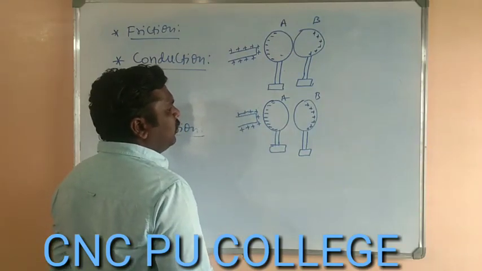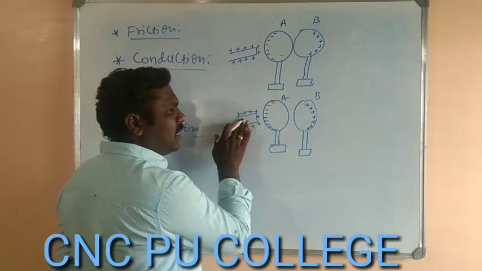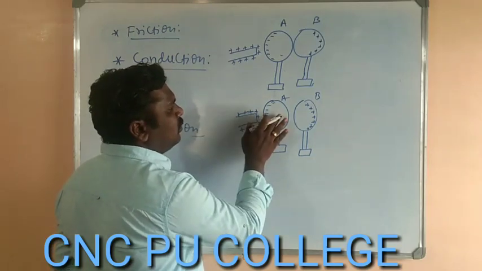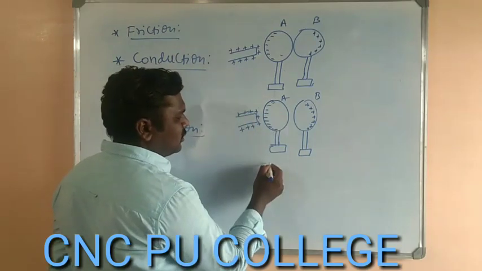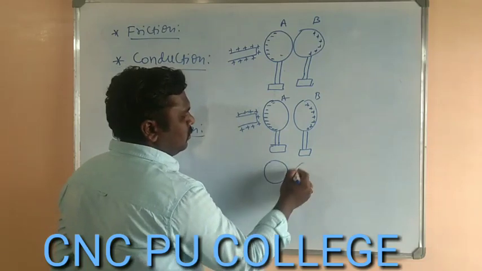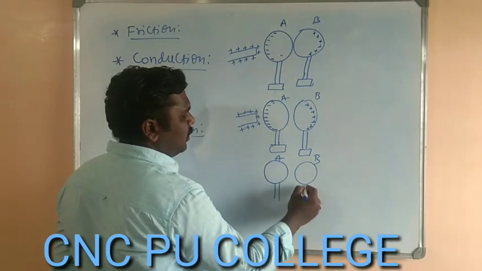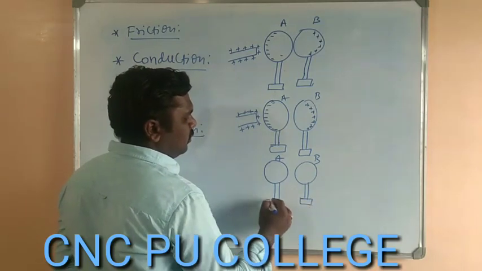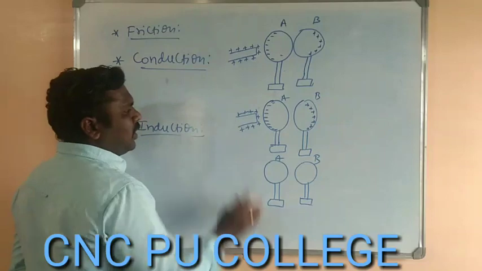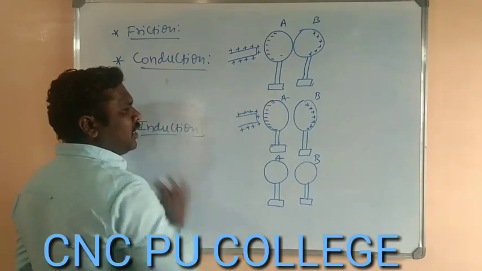As they have been separated, let us remove this positively charged conductor placed near sphere A in the next step. So this is A, this is B, here we have the insulating stand, and we are removing that conductor.